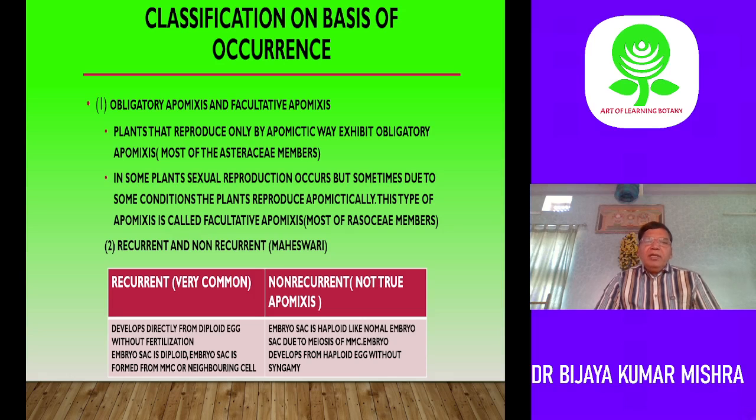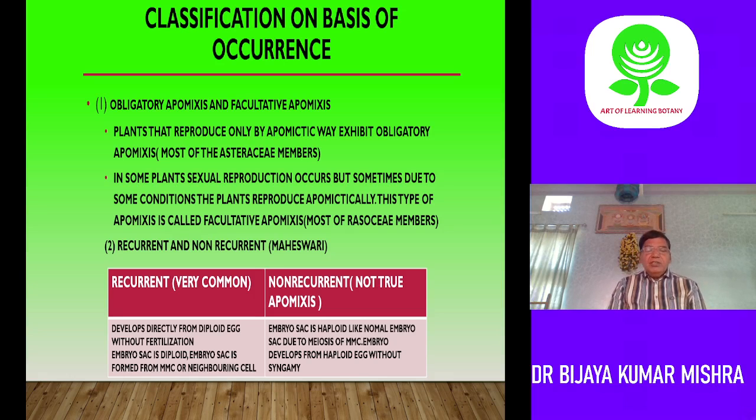Now our Indian embryologist Panchanan Maheshwari has classified apomixis into two major groups. One is recurrent apomixis, the other is non-recurrent. Recurrent means very common, occurring very frequently, repeatedly. So recurrent apomixis, a very common method, develops directly from the diploid egg without fertilization. Or the embryo sac is diploid, formed from the megaspore mother cell or neighboring cells. But it involves the diploid egg.